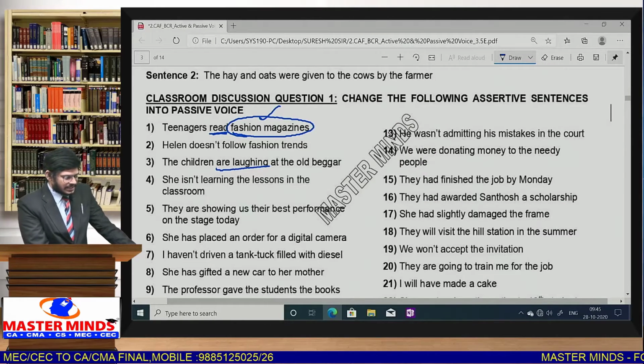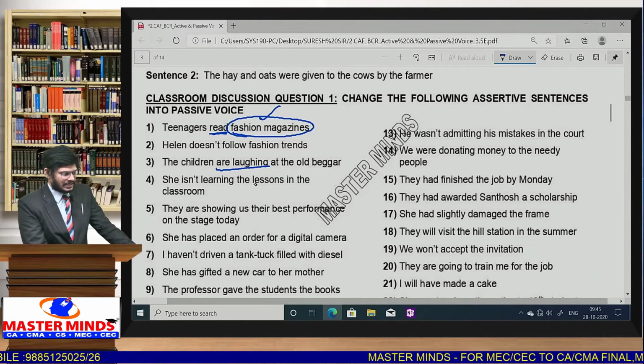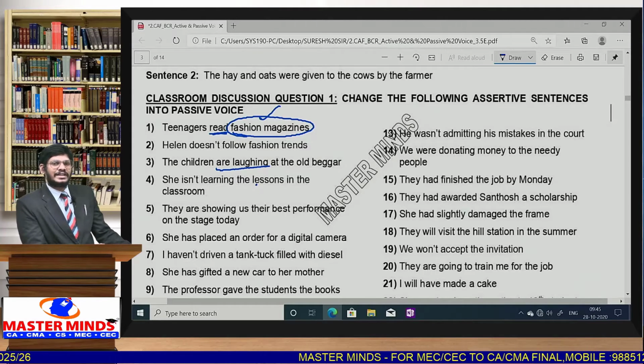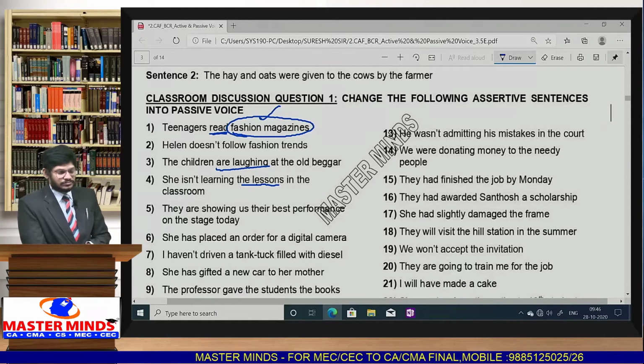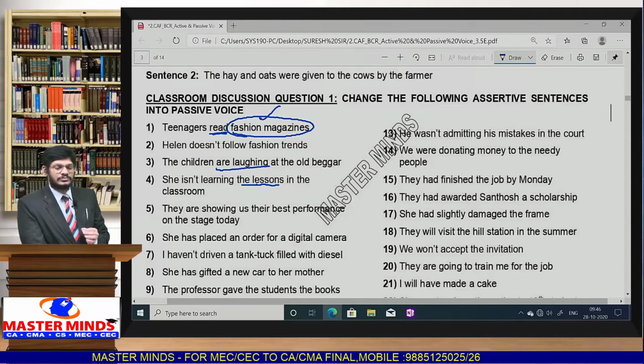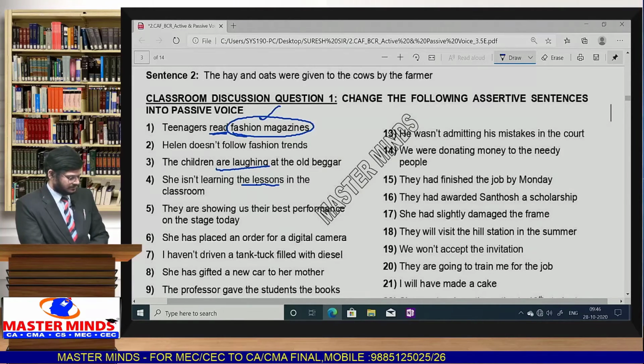Next one: she isn't learning the lesson in the classroom. Isn't learning, present continuous negative form. What is she not learning? The lesson. You can take either isn't or is not. So the lesson is not or isn't being learnt by her in the classroom. The lesson isn't being learnt by her in the classroom. This can be taken as passive voice.